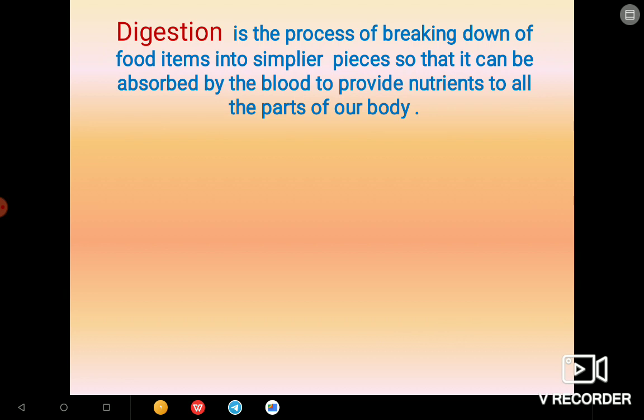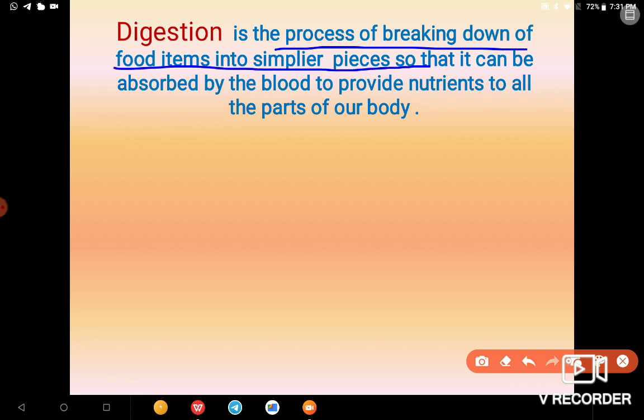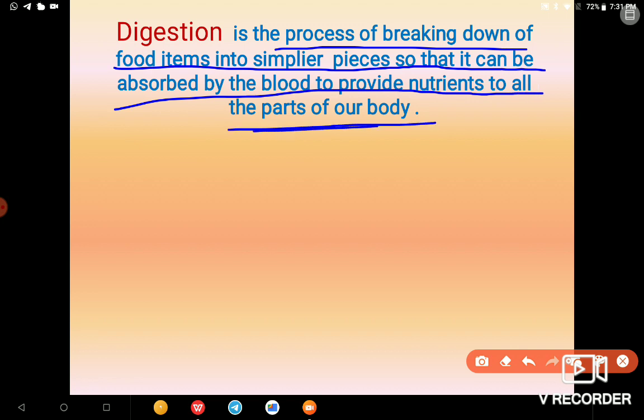Next, it is given what is digestion. Okay, so what do you mean by digestion? Digestion is the process of breaking down a food into simpler pieces so that it can be absorbed by the blood to provide nutrients to the part of the body. So, digestion mainly refers to a process which leads to the breakdown of food molecules or the food into simpler particles so that it can be absorbed by the blood to provide nutrients to our body.